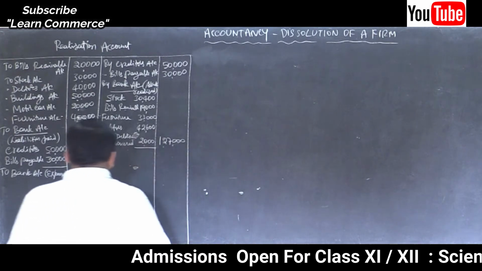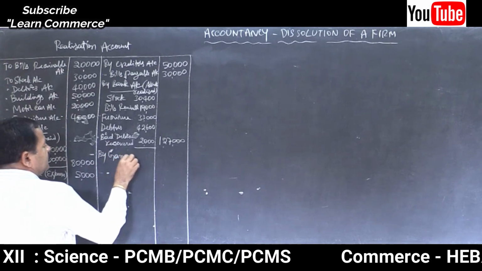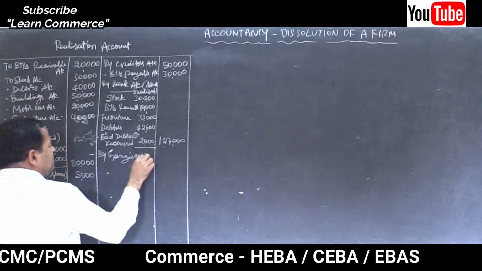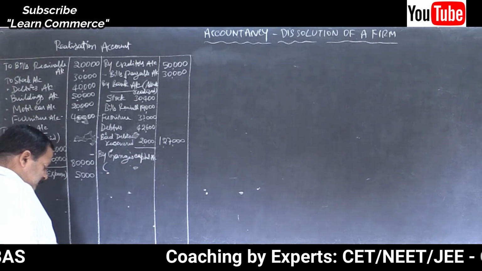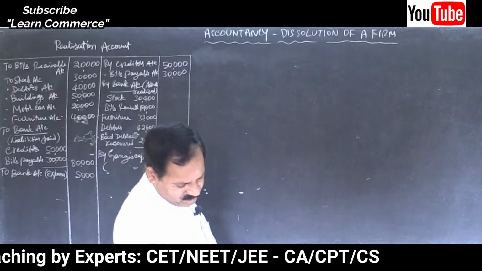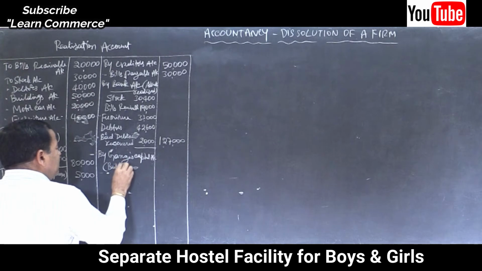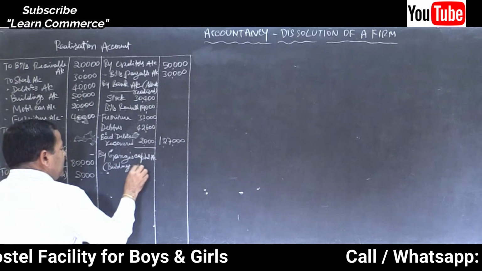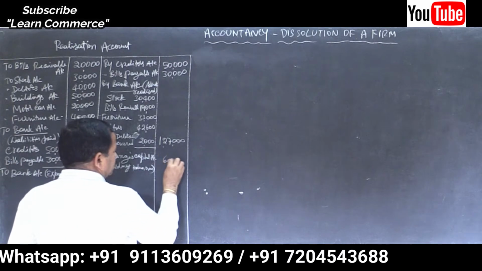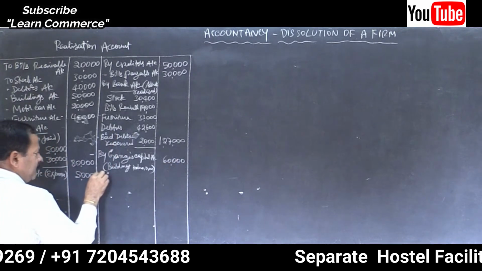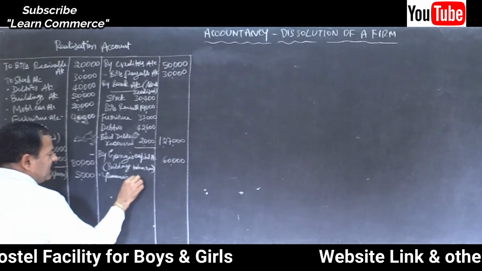So by the concerned partners' capital accounts: by Ganga's capital account, buildings taken over, within the bracket, amount 60,000. By Yamuna's capital account.